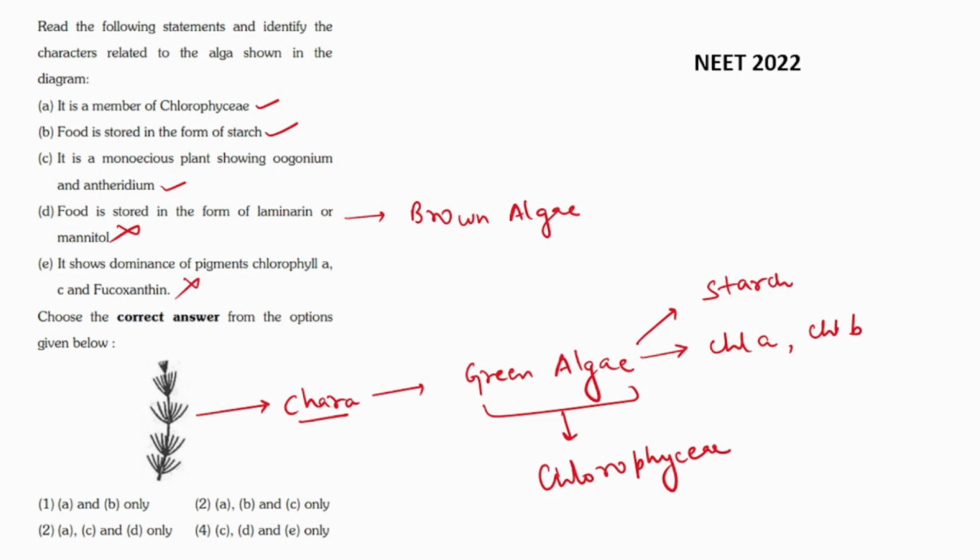This is also incorrect because it has chlorophyll A and chlorophyll B, not chlorophyll C and fucoxanthin. This is also the characteristic of brown algae. So the correct options are A, B and C. That means the correct option is option number 2.